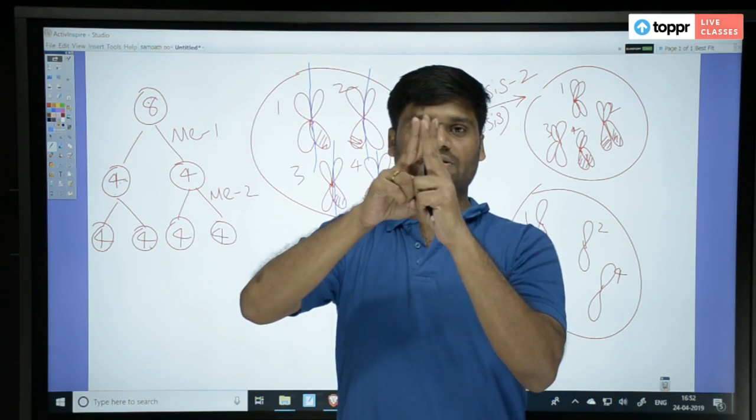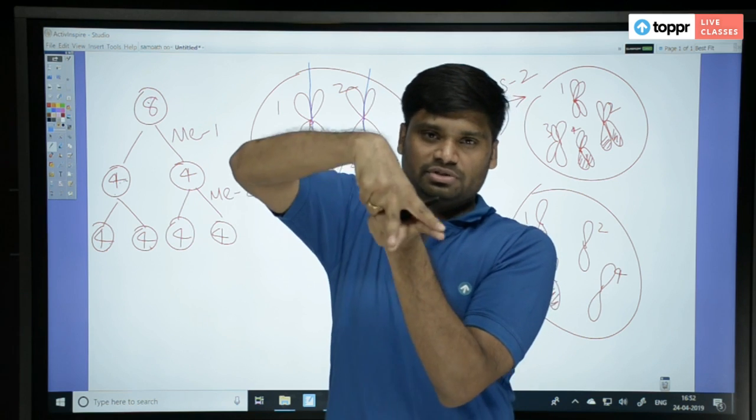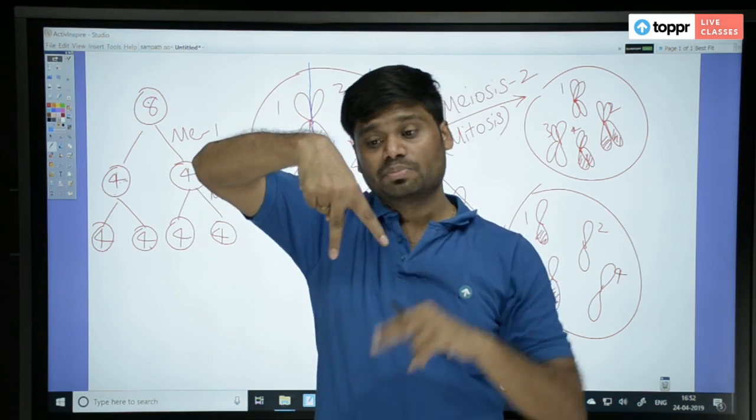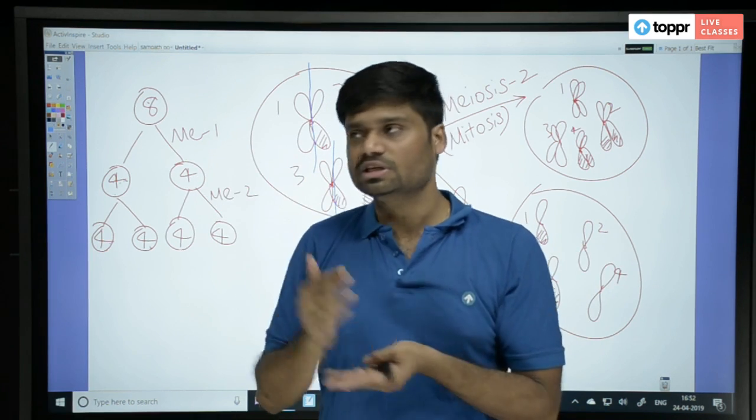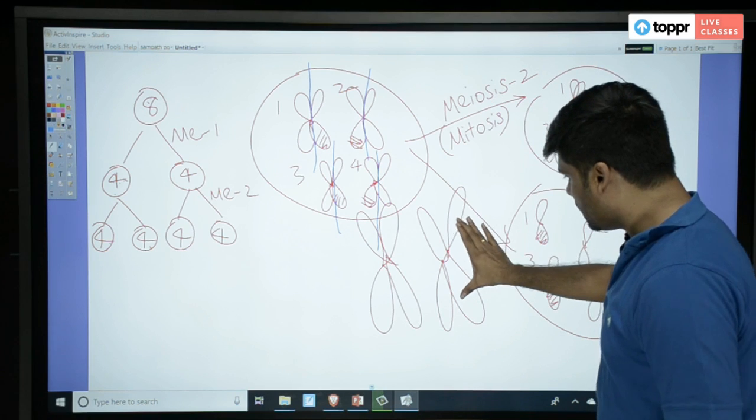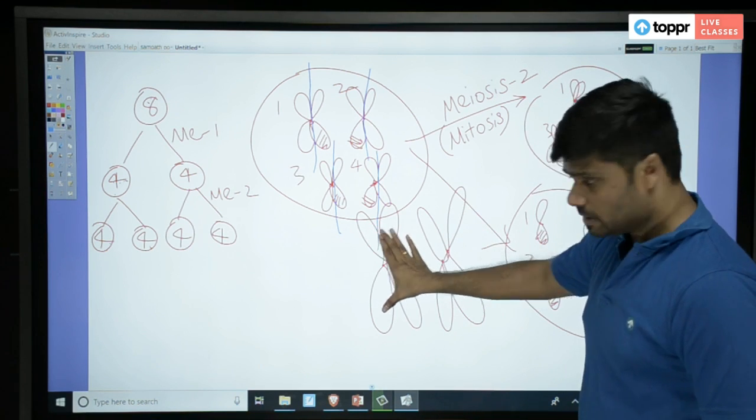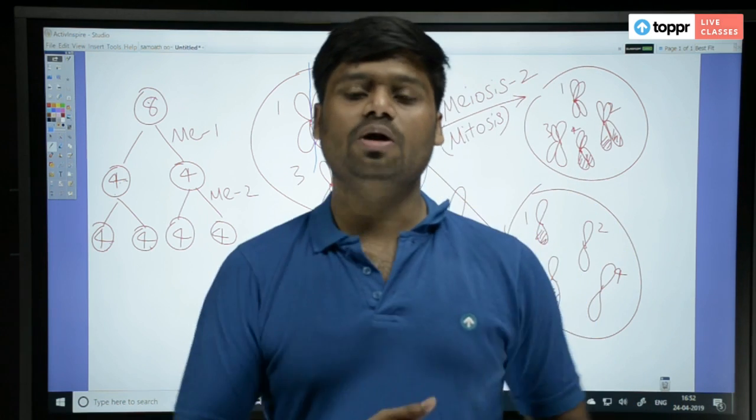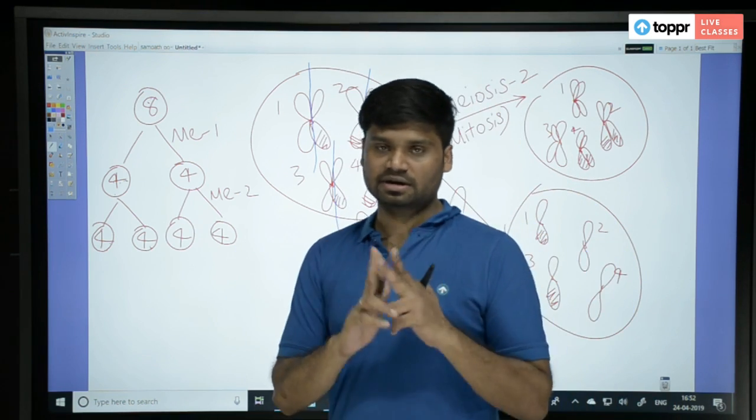Actually, they attach like this. But how can I draw that on the board? It's very difficult, no? If I draw one, behind it there will be another. How will you see that which is behind it? That is why we are drawing side by side. Otherwise, this will actually come and fall on this. It will attach to this. In between them, there will be a synaptonemal complex, protein complex that will help their attachment.